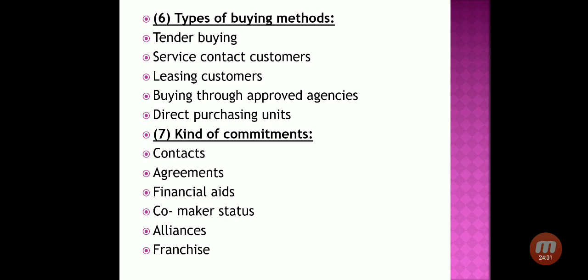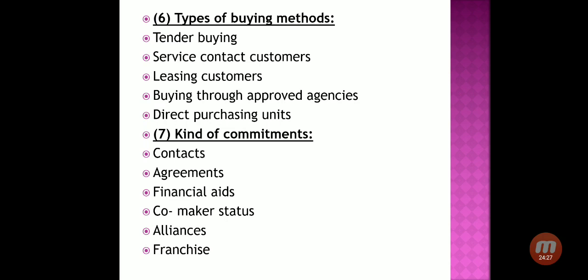Say for example, if we want to purchase gold, the government says that gold ornaments having a hallmark symbol are from an authentic source. Similarly, approved agencies can say that a company has a good credit rating in the industry or in the market.